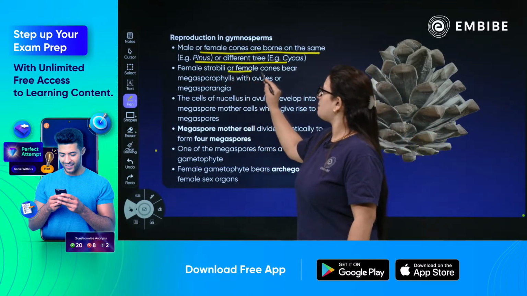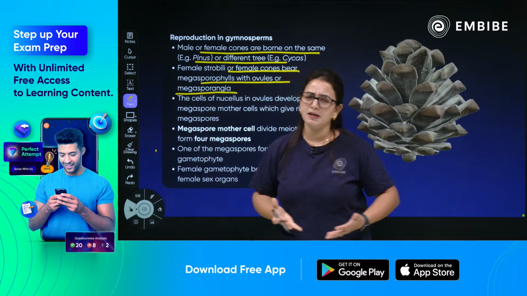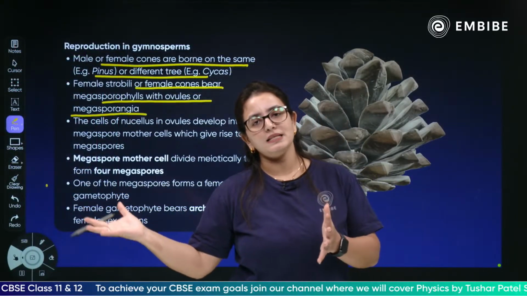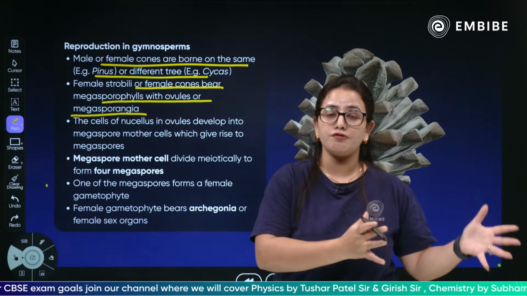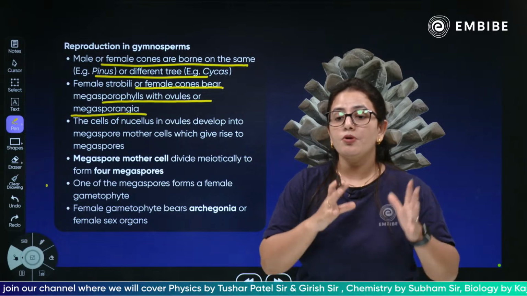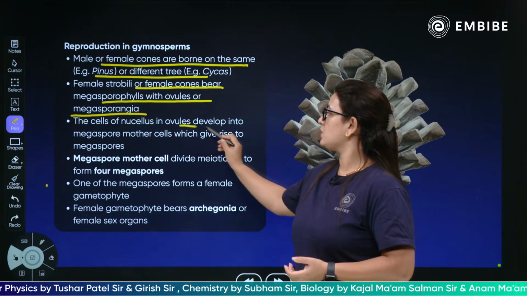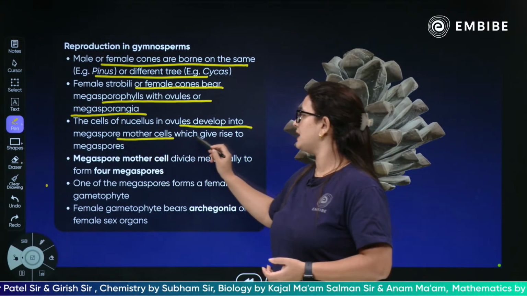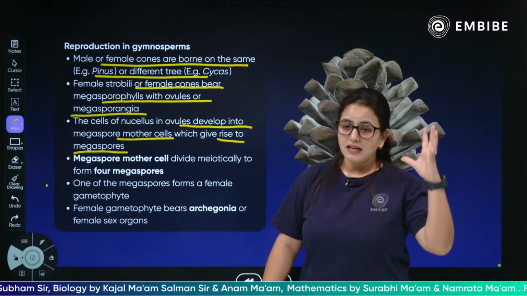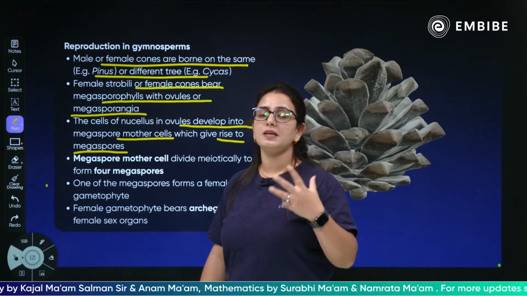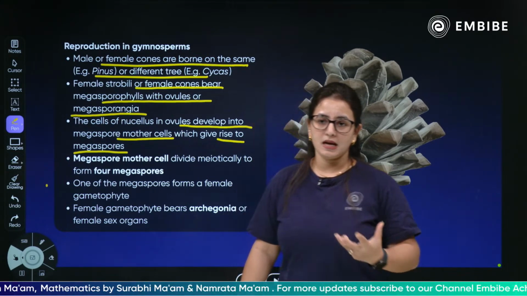So that is completely possible. The female strobili, or the female cone, bear megasporophyll and ovules with the megasporangia. Absolutely very simple. There is a male cone, a male strobilus, and a female cone, a female strobilus. The female strobilus will have megasporophyll and megasporangia, producing the ovules. The cells of the nucellus in the ovules develop into a megaspore mother cell, which will give rise to the megaspore.